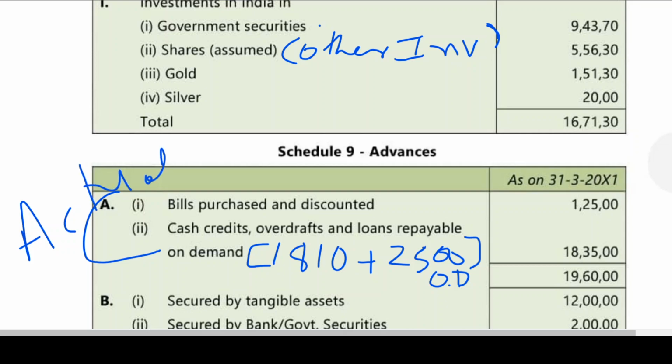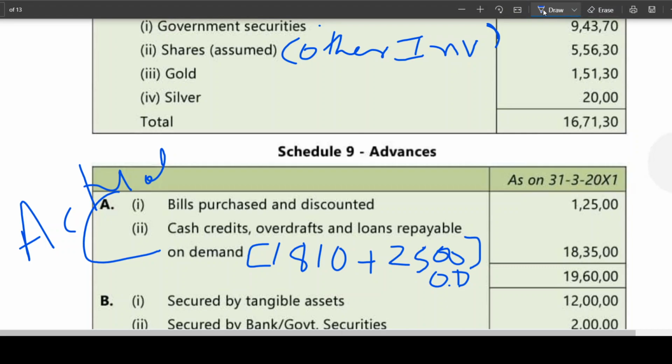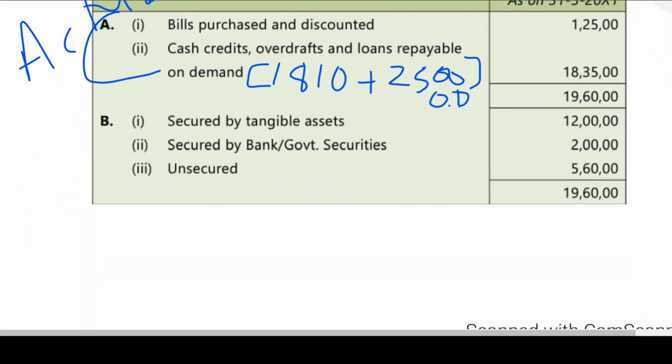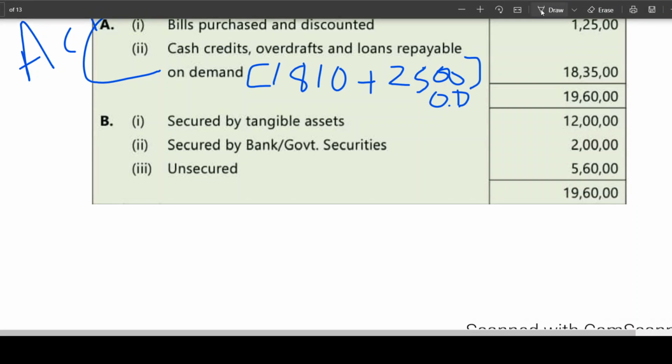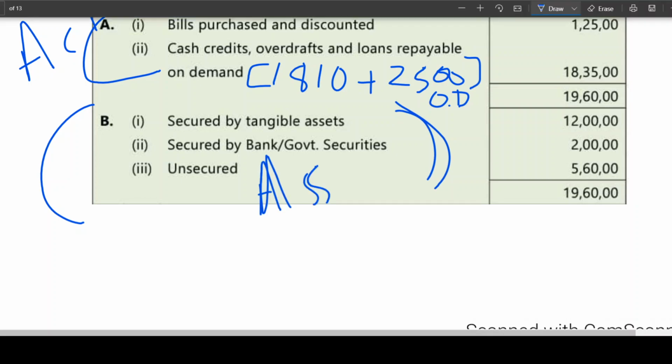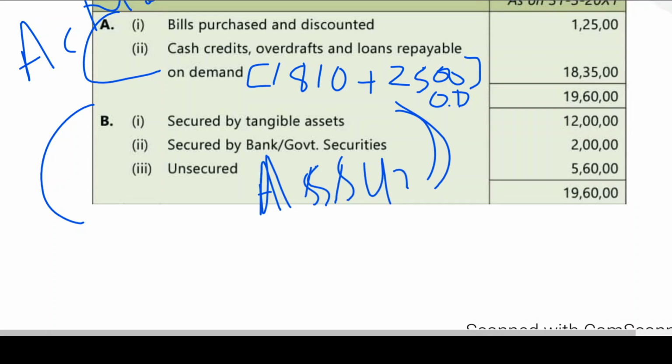Now what they have done to explain you, total of A must be equal to B and C. This bills purchase discounted, cash credits, overdraft, on demand, etc. Is it secured by tangible assets, secured by bank, government securities, unsecured? These all are imaginary. This entire thing has been assumed to show you. Is this clear? These three are assumed. It is not given in the problem.